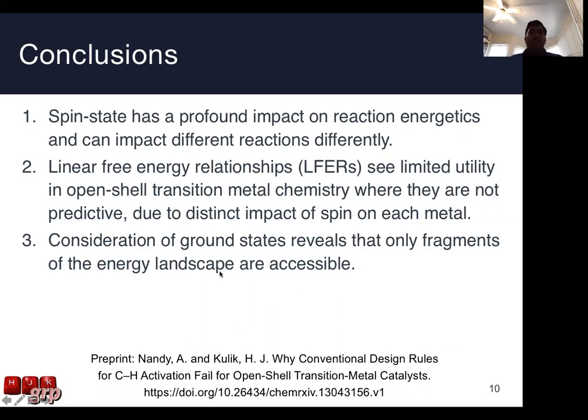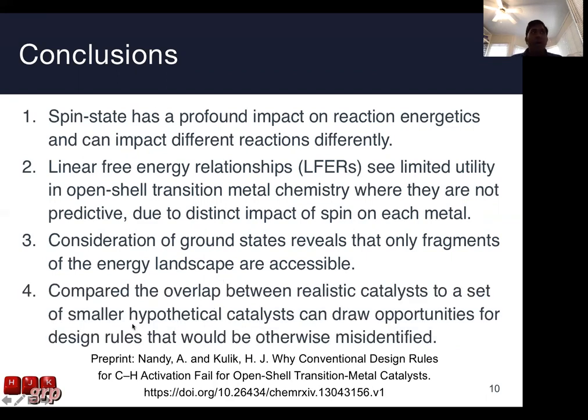Certain fragments of the energy landscape are accessible as exposed by consideration of different ground states. And comparing the overlap between realistic experimentally derived catalysts and our theoretical catalyst space can give us insight into design rules that would be otherwise difficult to identify.